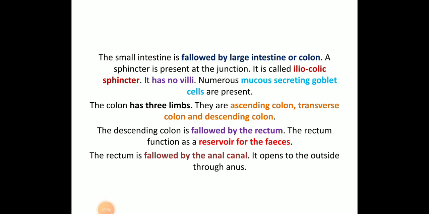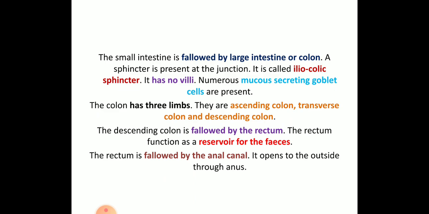Next, the small intestine is followed by the large intestine or the colon region. These regions do not have villi, but mucus secreting goblet cells will be present. What is the function of these mucus secreting goblet cells? In the stomach also you will have mucus, because the stomach has different secreting cells, and hence acidic conditions will be maintained. To overcome this acidic condition, because our stomach is very sensitive and there can be formation of corrosion, the mucus lining will be present.